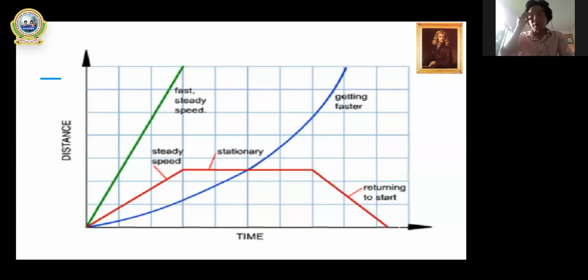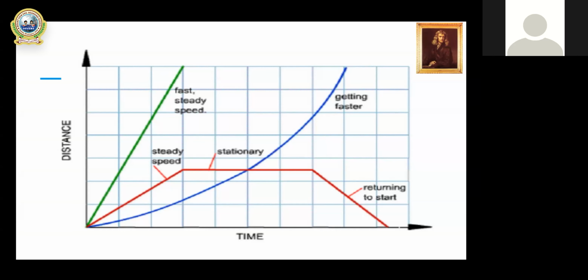Finally, please, for 1 minute, you can see the green line. Which kind of speed is the green line, class 9? Yes, it is uniform speed. And the blue line, what does it show? Yes, it shows non-uniform speed, because the blue line is a curve line. Okay, green line is uniform speed, blue line is non-uniform speed.